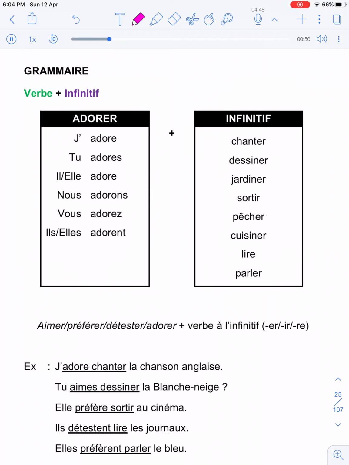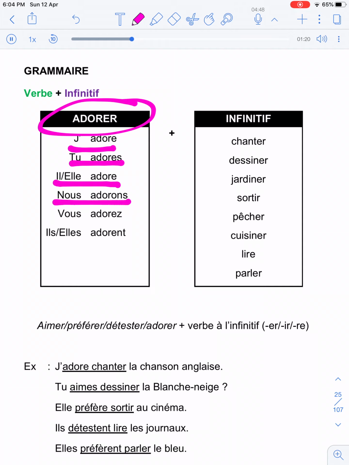Firstly, we are going to read all the expressions in the table and examples on this page, and at the same time, I'm going to give you the meanings of the sentences. We shall start with the verb adorer. Adorer means to adore. J'adore means I adore. Tu adores means you adore. Il, elle adore means he, she adores. Nous adorons means we adore. Vous adorez means you adore. And lastly, ils, elles adorent means they adore.